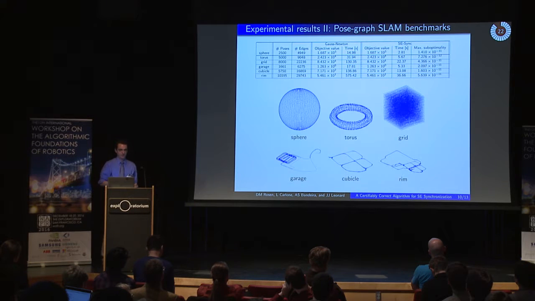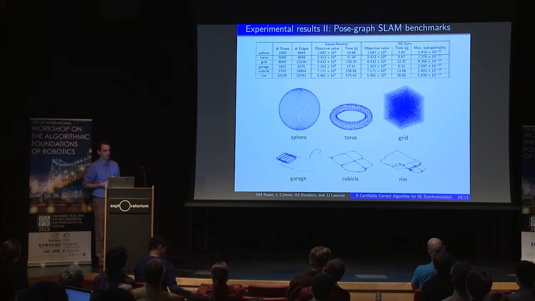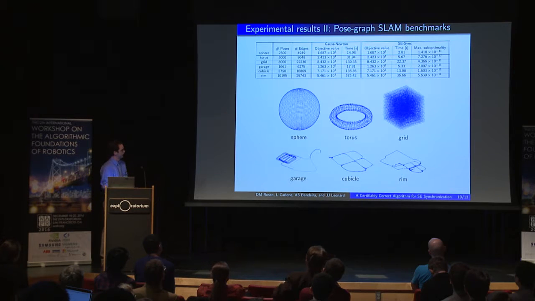Okay, so just to show that this is not restricted to these simple cube rules, we've also considered this on several large-scale SLAM benchmarks, and the behavior that we observed in the previous slide holds for these as well. The message to take away is that these are real-world examples and simulation results using off-target noise models. In all of these cases, we recover globally optimal solutions, and we do so considerably faster than Gauss-Newton, between 3 and 15 times faster.